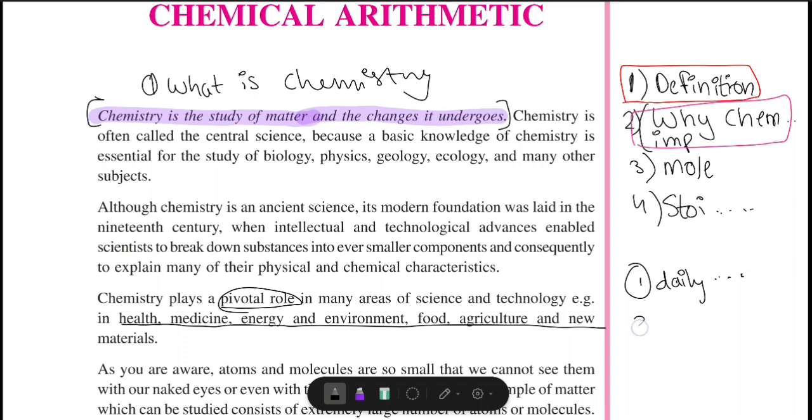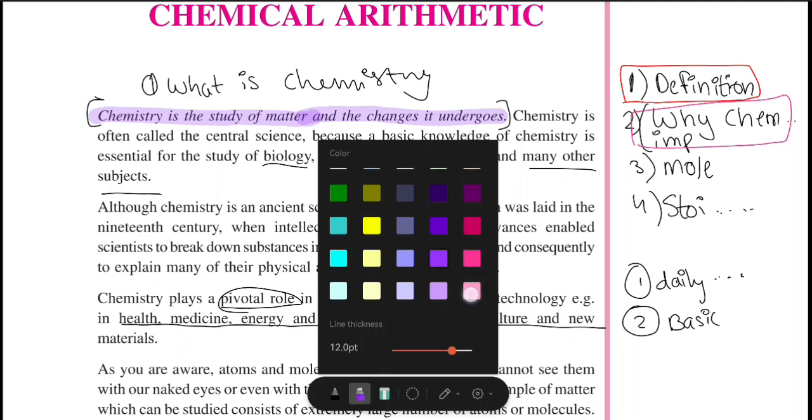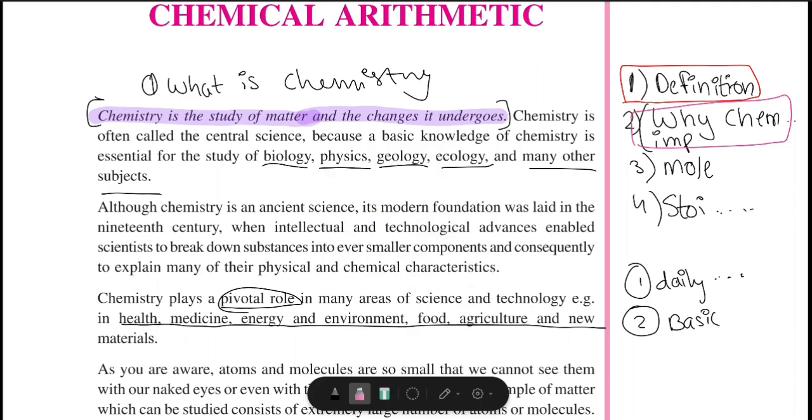And the second point is that basic knowledge of chemistry is necessary to study many subjects such as biology, physics, geology, ecology, and many more. Without the basic knowledge of chemistry, you won't be able to learn biology, physics, geology, and many other subjects. Due to this, it is also called central science. So that is why chemistry is important.